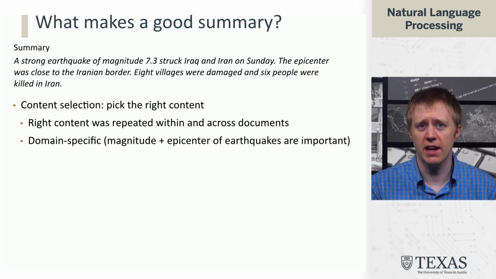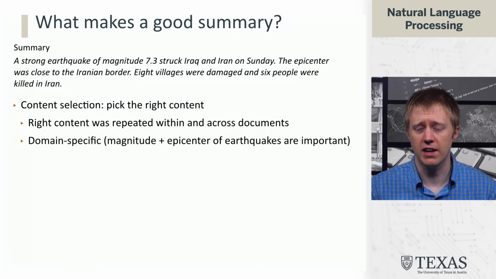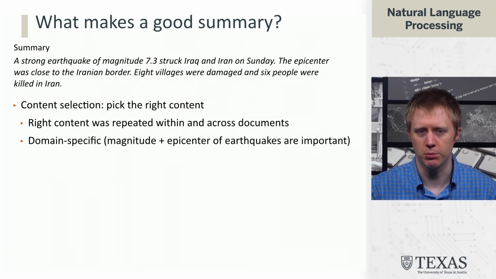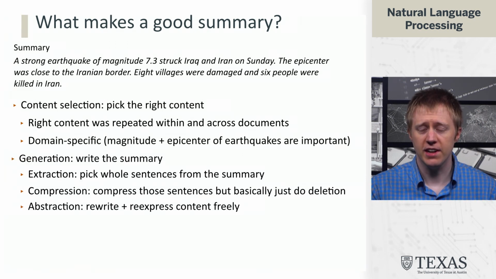And so the way we know that is that the right content in this case was repeated, and we might also have domain-specific clues. So if we saw summaries of a bunch of news articles as training data, and some of those news articles were about earthquakes, then we would say, oh, okay, here's an article about an earthquake, and we always see them talking about the magnitude and the epicenter in these summaries. So we think that those are probably important factors to include in our summary as well. All right, and the second aspect here is generation, or rendering the actual summary and writing it out.